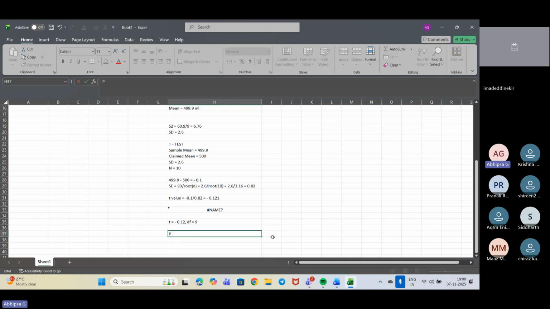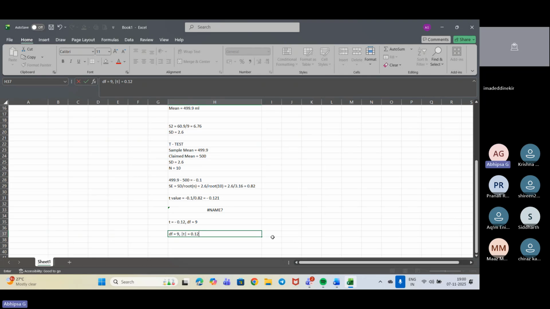For the P value, it is 2 into P of capital T greater than the small t. We have the DF value, that is 9, and the T value, that is minus 0.12. Based on the formula, I need to take the modulus of T, so it will give me 0.12. The minus we will not be taking; we take the absolute value here.